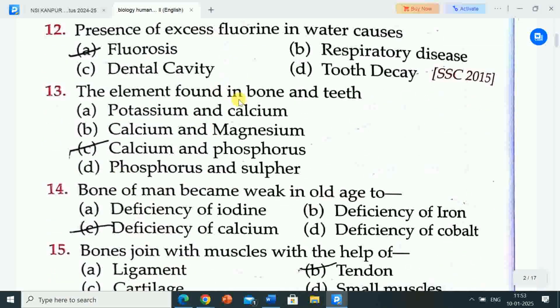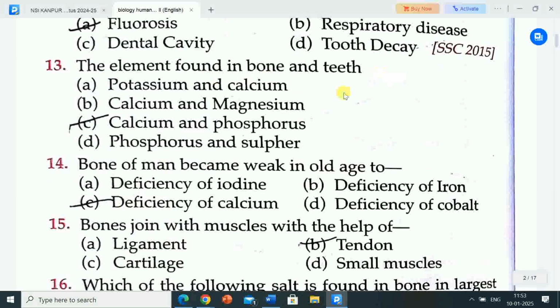Next question is, the element found in bone and teeth. Options are A. Potassium and calcium, B. Calcium and magnesium, C. Calcium and phosphorus, D. Phosphorus and sulfur. Correct answer is option C, calcium and phosphorus. The elements found in bone and teeth are calcium and phosphorus.